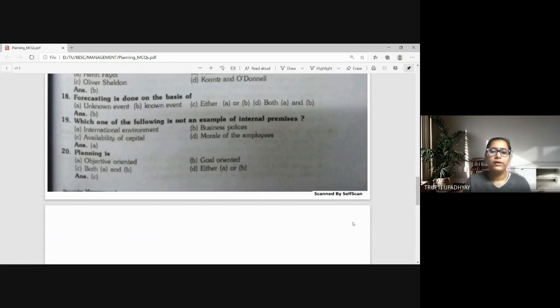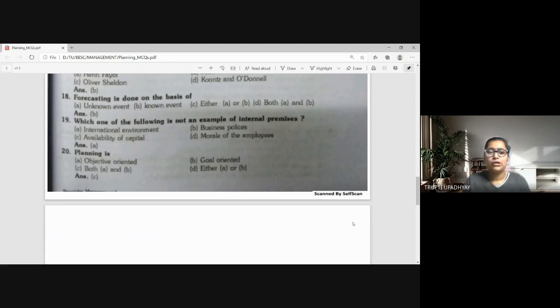Which one of the following is not an example of internal premises? A, international environment, B, business policies, C, availability of capital, D, morale of the employees. So, what is not the internal premise? Business policies, availability of capital, morale of the employees, these are all internal premises. External is what? International environment. So our answer is A.